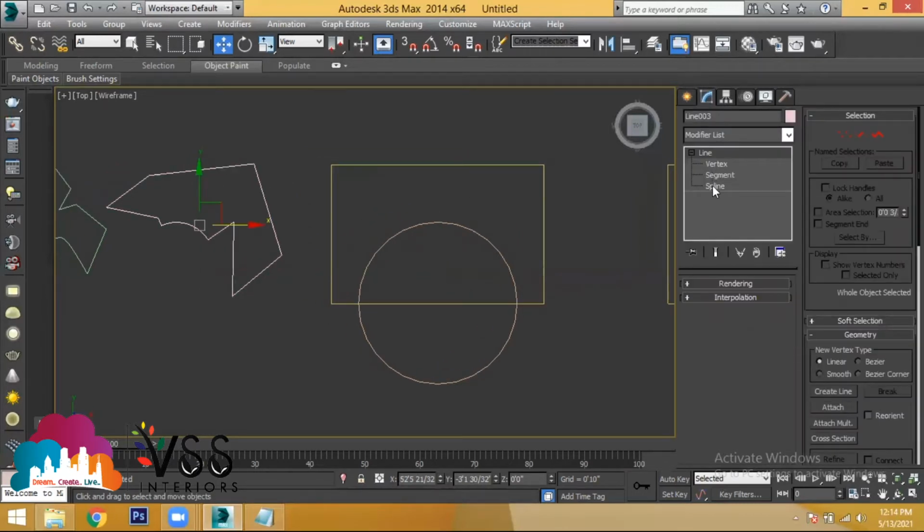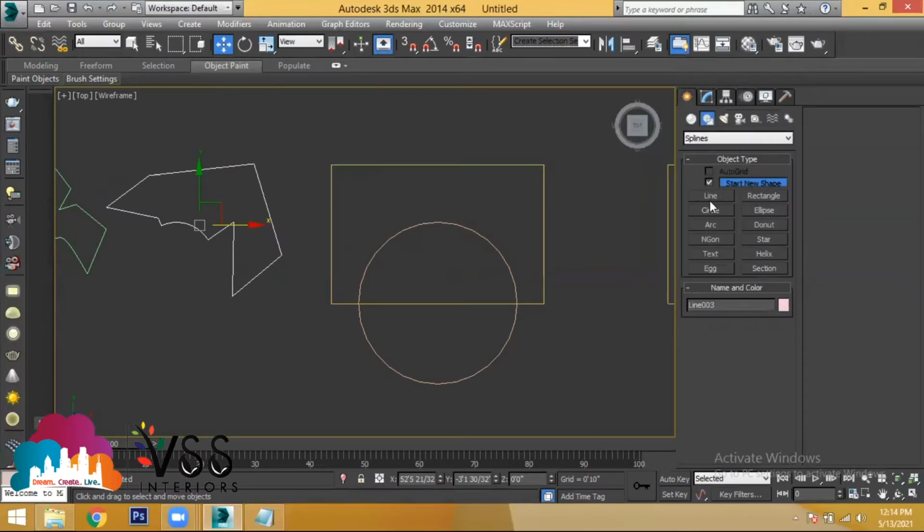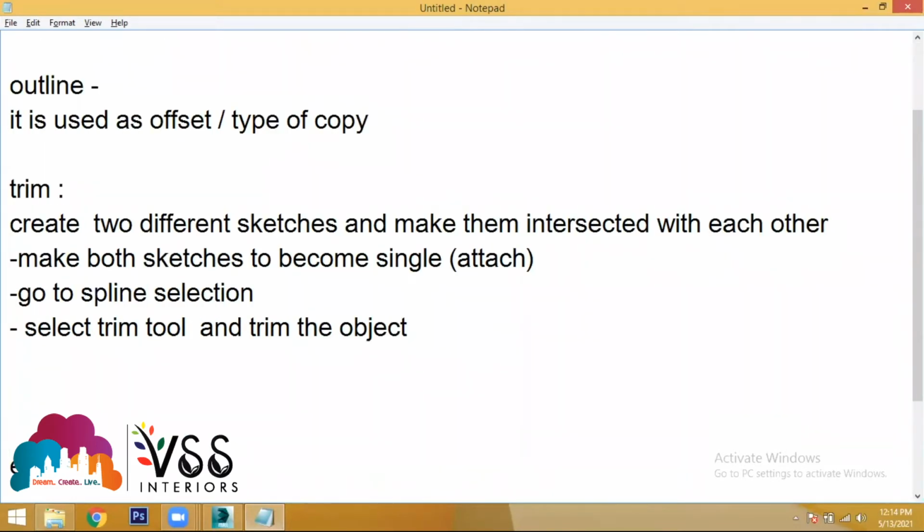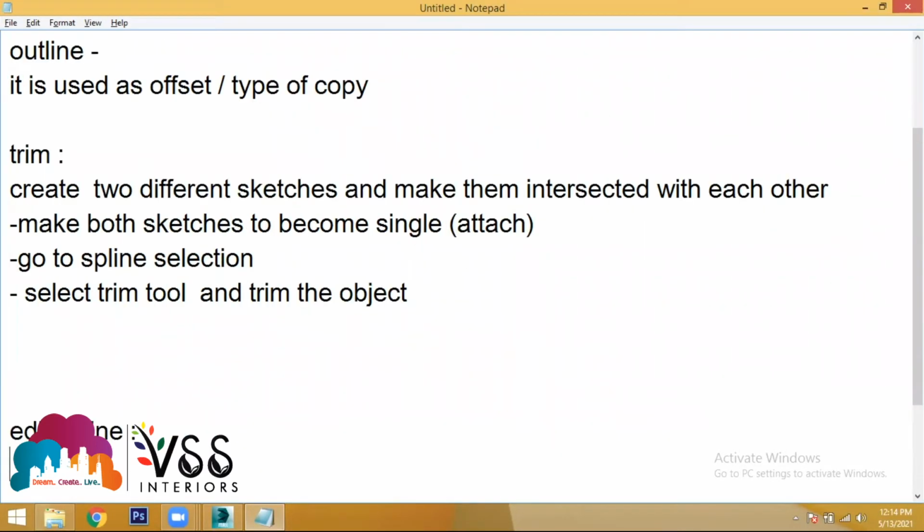Vertex, segment, and spline. Even if you need the same options for the other sketches apart from line, if you need the same selection or the same modification for all the other sketches, use a new tool called edit spline, or editable spline.